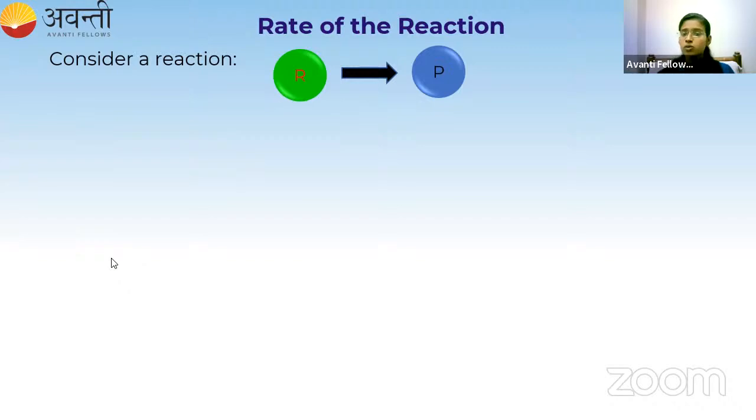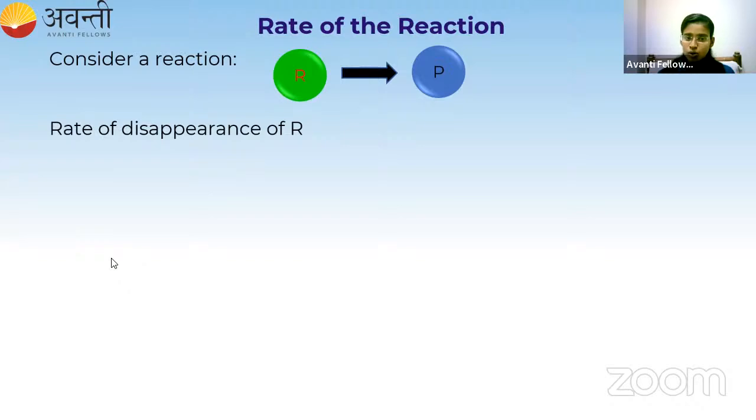So the reactant concentration is disappearing. In that case, I can talk about the rate of disappearance of R.